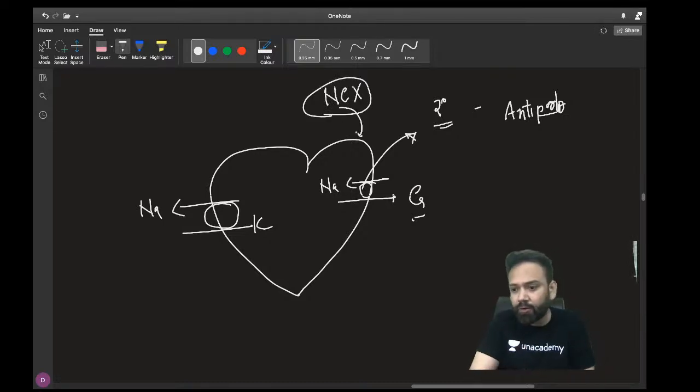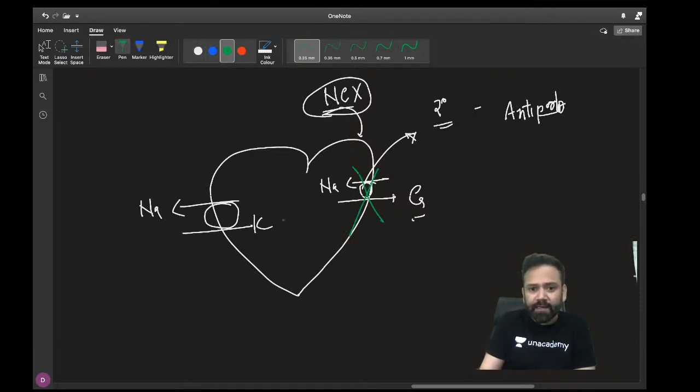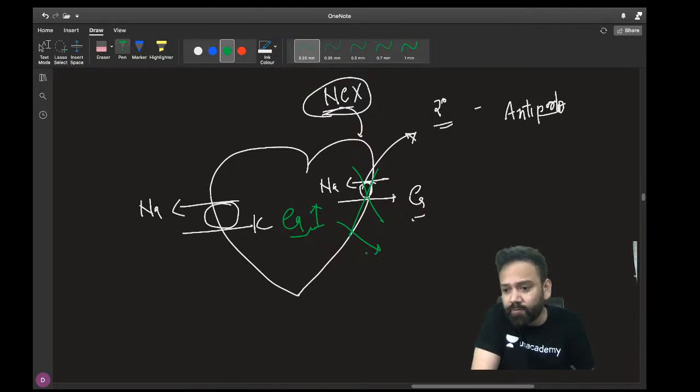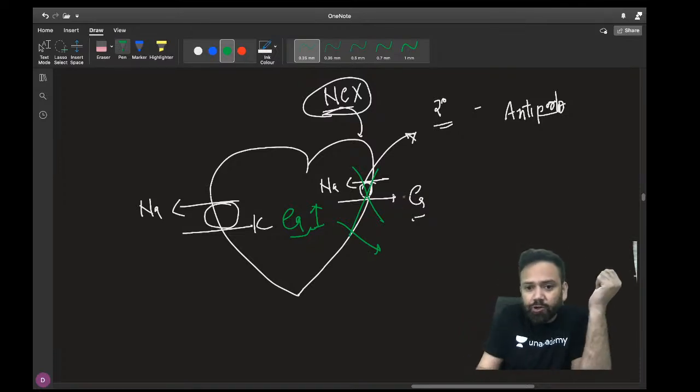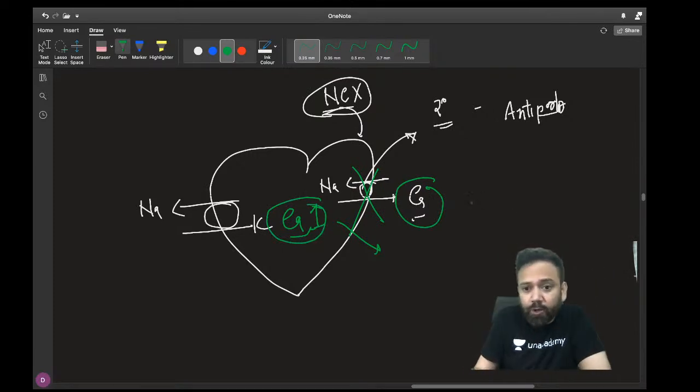So this is called NCX, sodium calcium exchanger. You should know the name. Sometimes they will not give you sodium calcium antiporter, they will give you NCX. So if there is defective NCX, calcium will be inside your heart. So can it cause relaxation? Yes or no? If calcium is not pumped outside, it is accumulated inside, so there will be no lusitropy or no relaxation of ventricle.